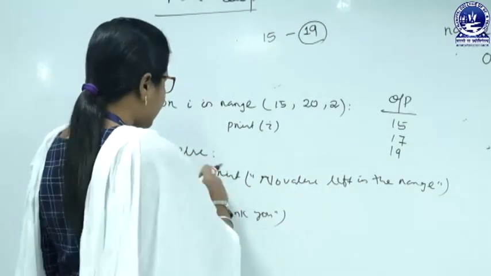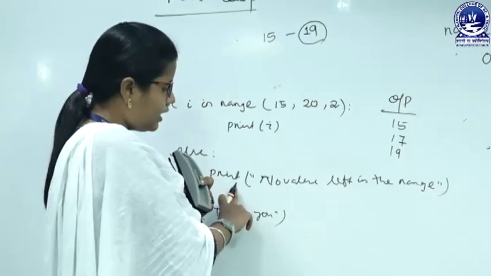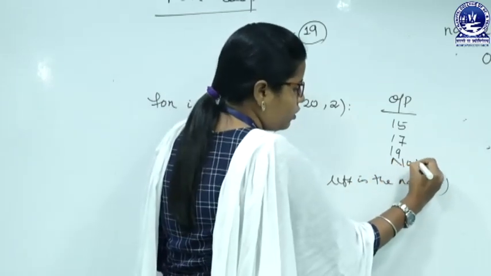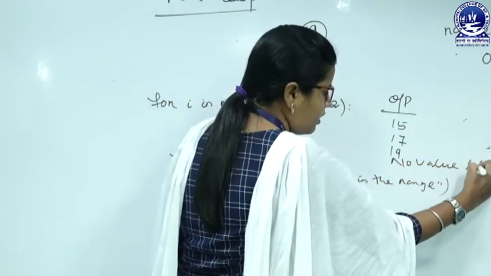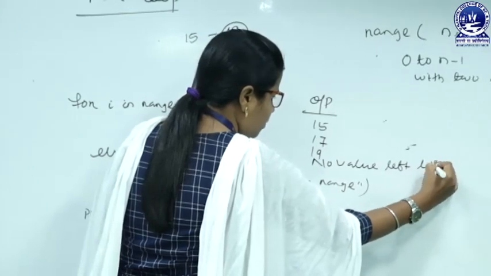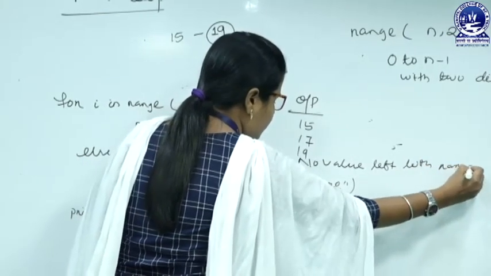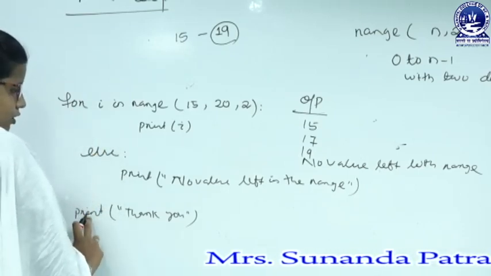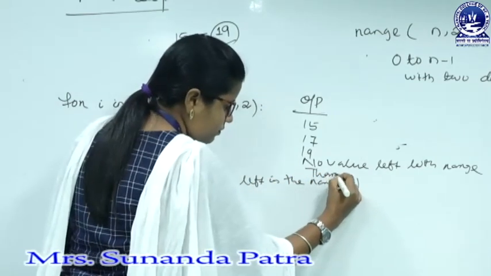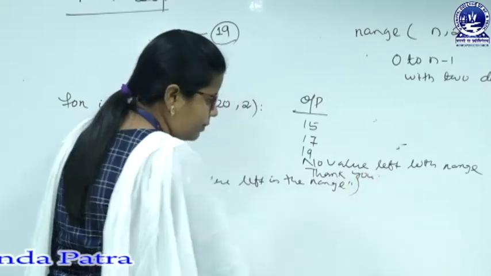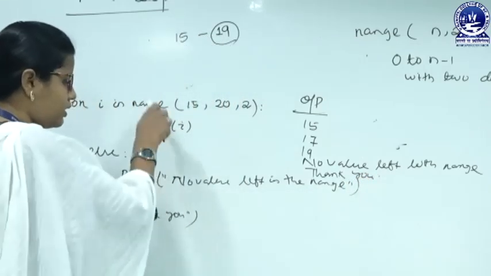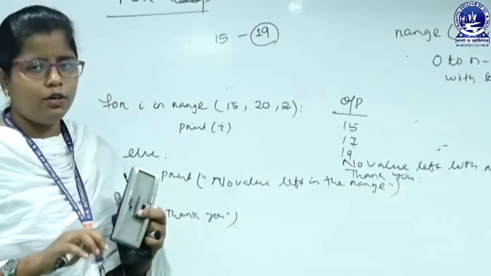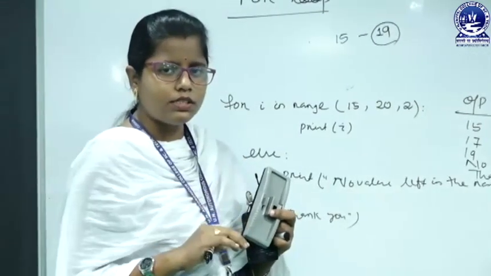of the loop, that is, it will come to the else one. Now, it will print no value left in the range. Next, the last line, that is out of the for loop, that is thank you. Now, the thank you will get printed in our output screen. So, in this way we can use an else statement for the for loop. I hope you have understood all these things.